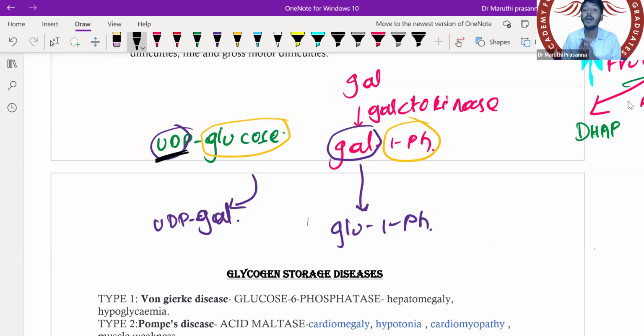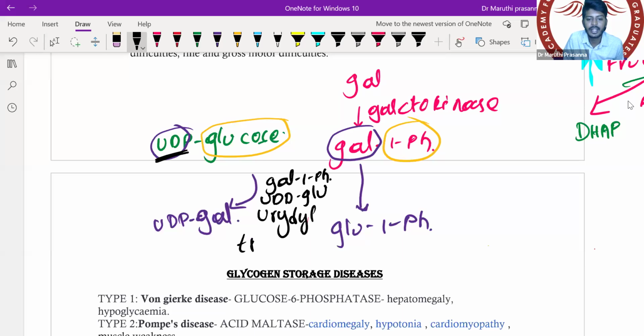So that is why we have the enzyme galactose 1 phosphate uridyl transferase.